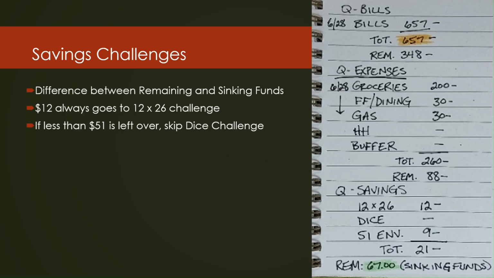Every single paycheck, I always put $12 into the 12 by 26 challenge. 26 paychecks times $12. That's why it's called that. And then if the remainder at that point is less than $51, then I will skip the dice challenge and I'll put whatever is left into the 51 envelope challenge.